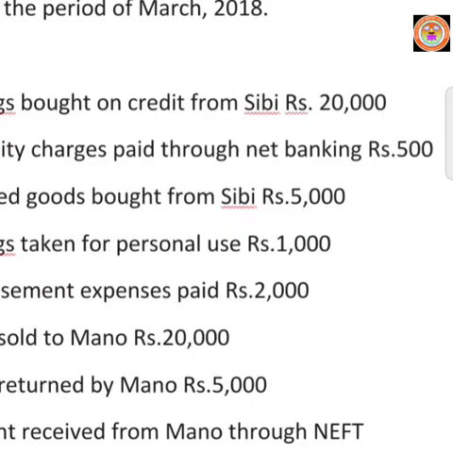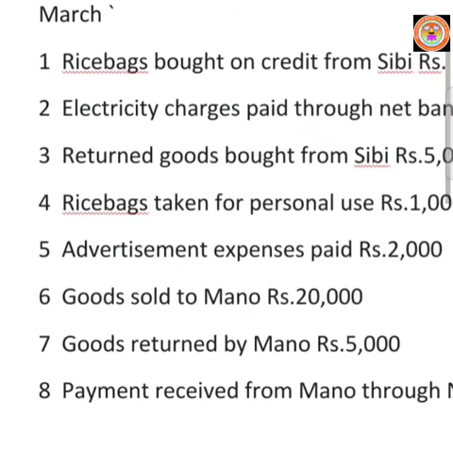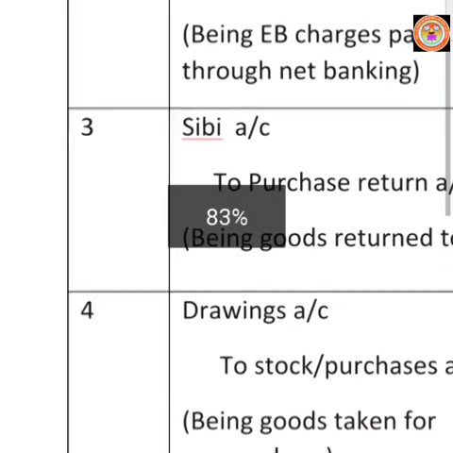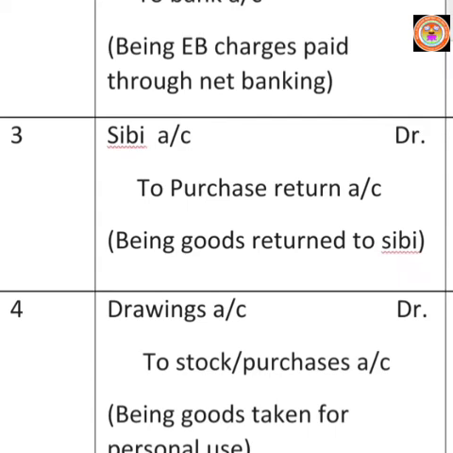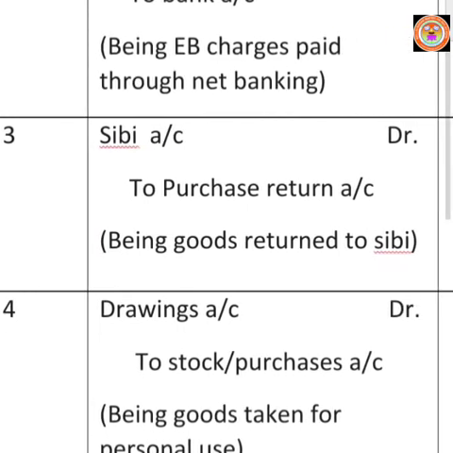If we return the goods to our supplier, that return is known as purchase return. When we return goods to our supplier, the supplier will be the receiver. Write date under date column. Here, SIBI is the receiver of the goods. So, SIBI account must be debited according to personal account rule.